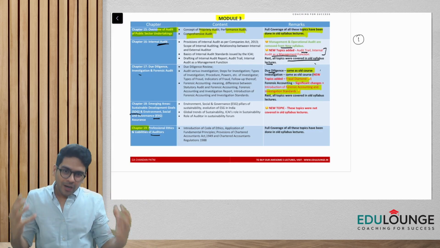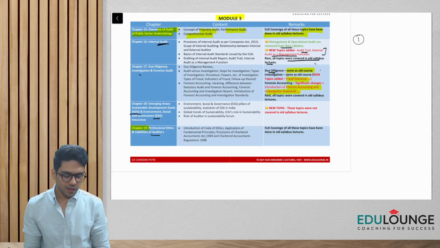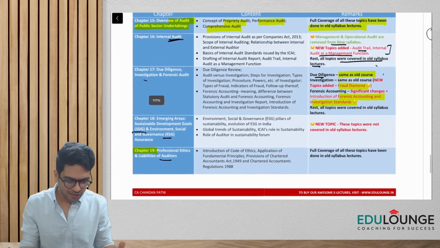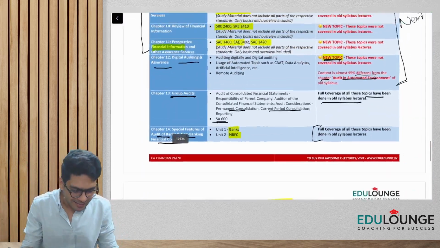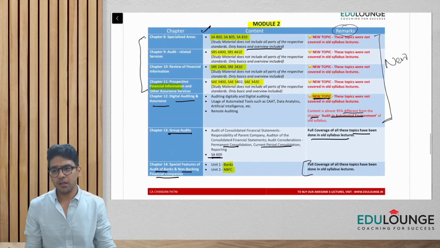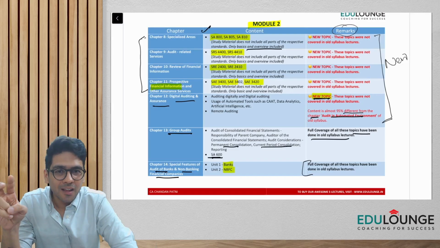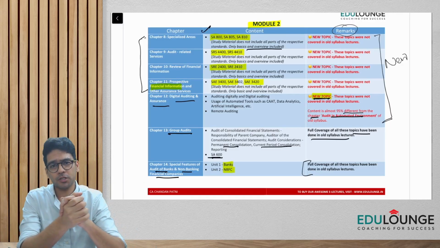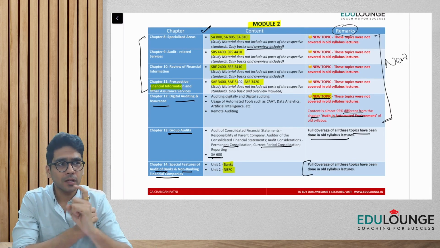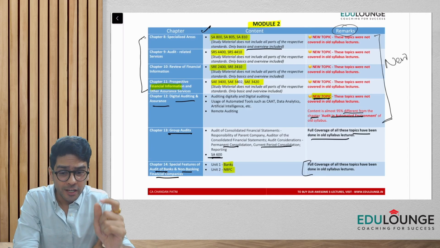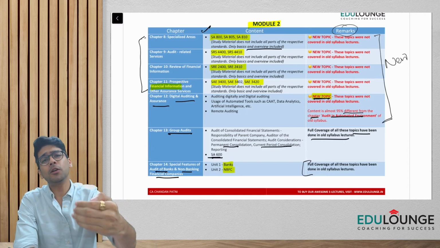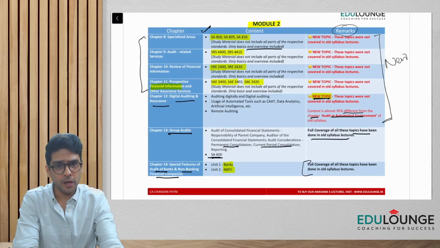But guys, if you feel that all these additions and deletions might confuse you, or if you are not very confident, I have different options for you. Number one, my new batch as per the new syllabus is going to start from 15th July.